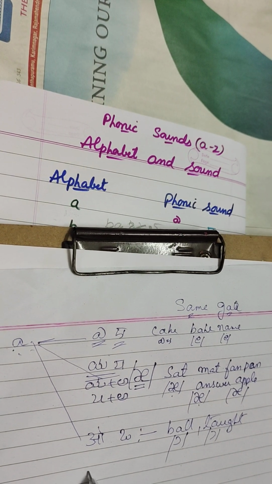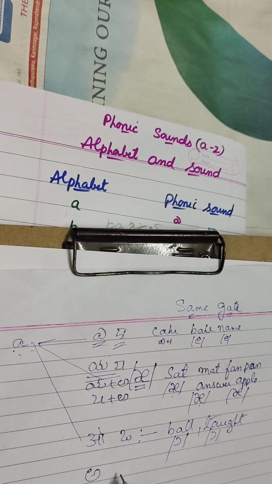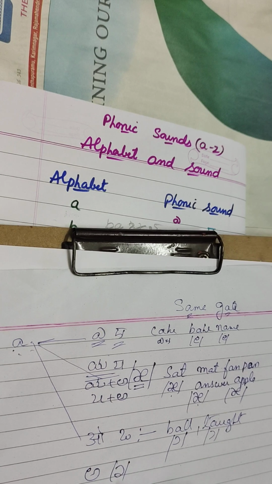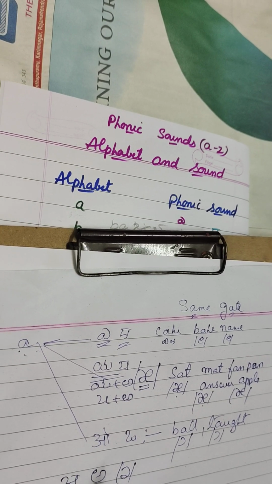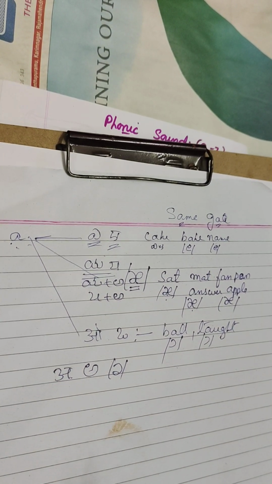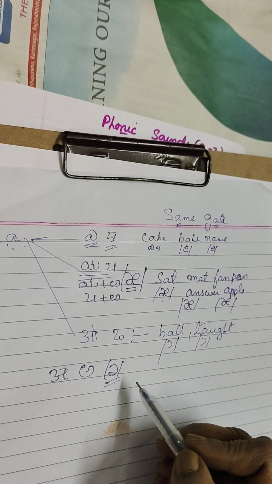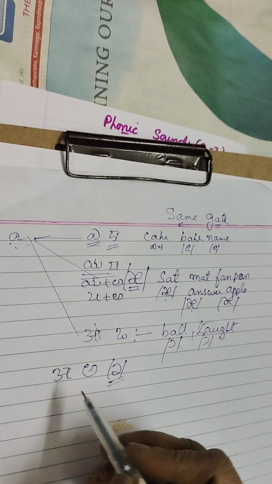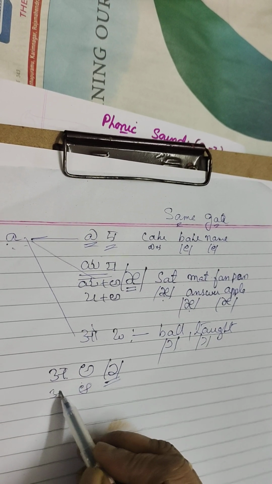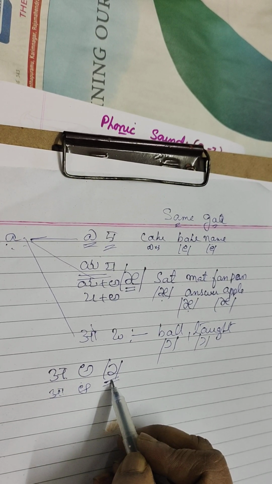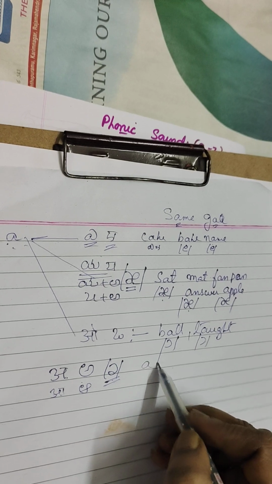And next is an a sound, but it is the weak a. This is the symbol of the weak a. Actually, we don't have this sound in our Indian languages. We have a, but we don't have this weak a. For example, we see this sound in